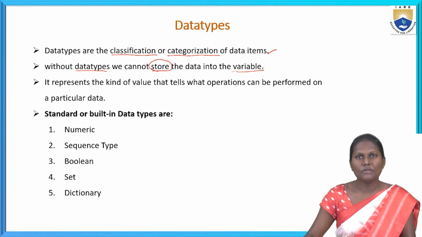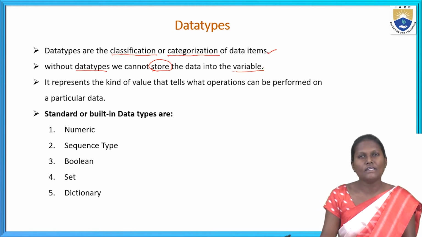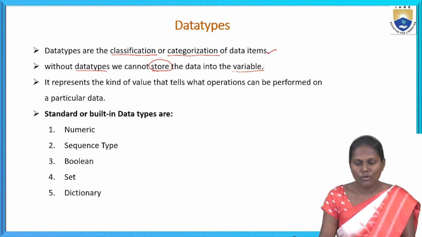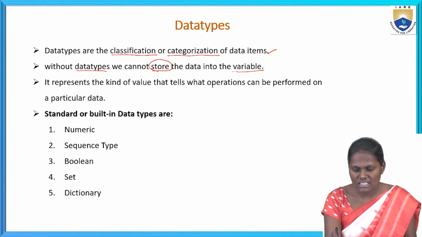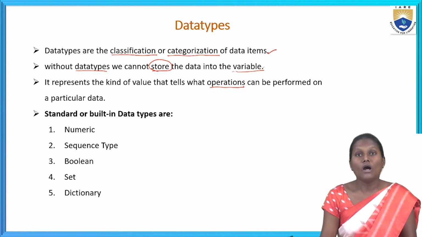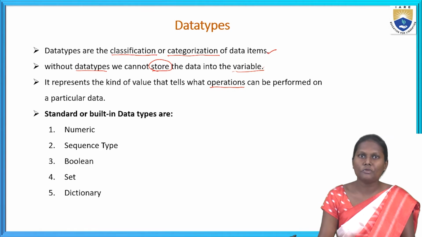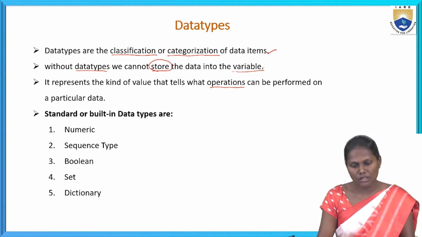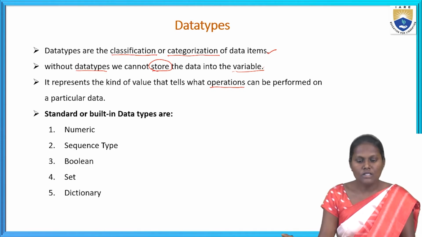Next, a data type represents the kind of value that tells what operations can be performed on a particular data. What kind of operations is going to be performed on the particular data can be noted in the data type only. So coming to the standard or built-in data types, we can see them in today's session.